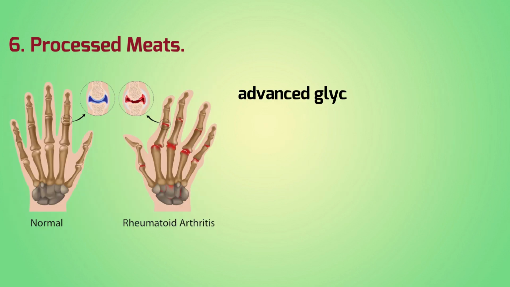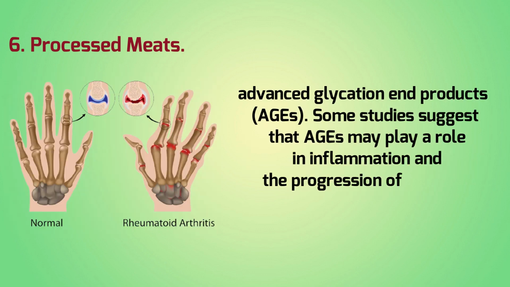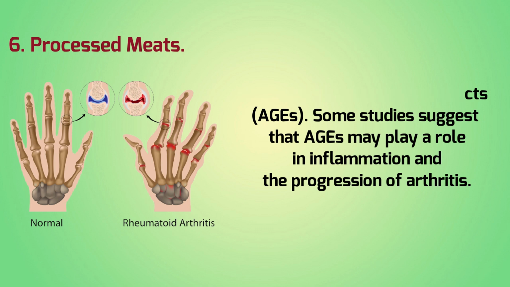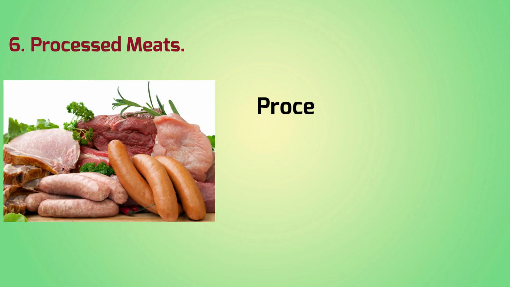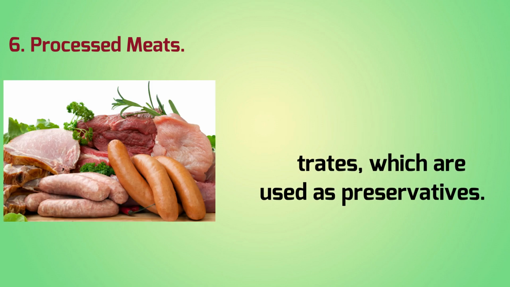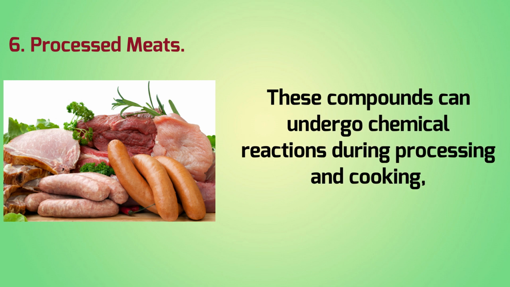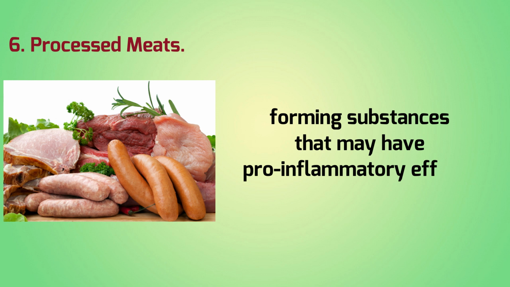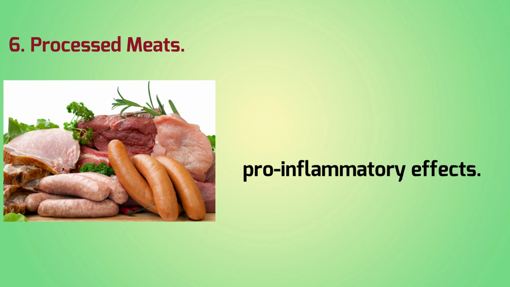Certain cooking methods used in processing meat, such as grilling, frying, or roasting at high temperatures, can lead to the formation of advanced glycation end products, AGEs. Some studies suggest that AGEs may play a role in inflammation and the progression of arthritis. Processed meats often contain nitrites and nitrates, which are used as preservatives. These compounds can undergo chemical reactions during processing and cooking, forming substances that may have pro-inflammatory effects.